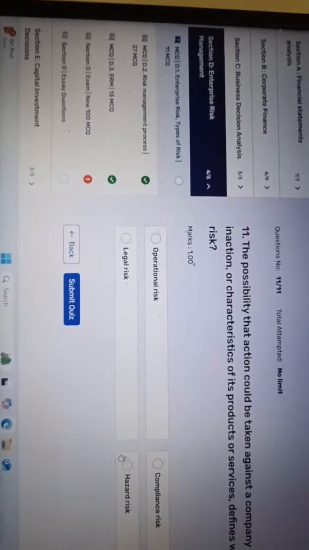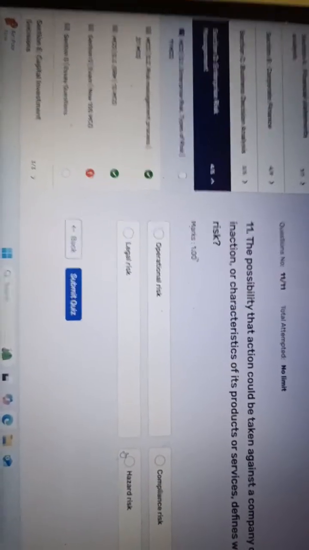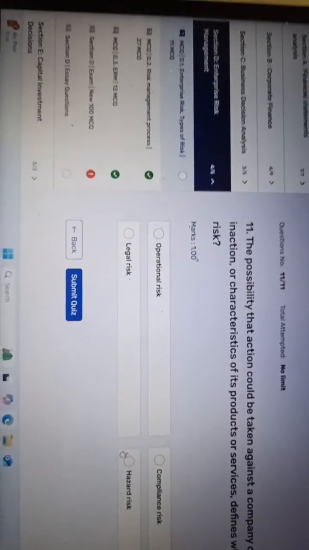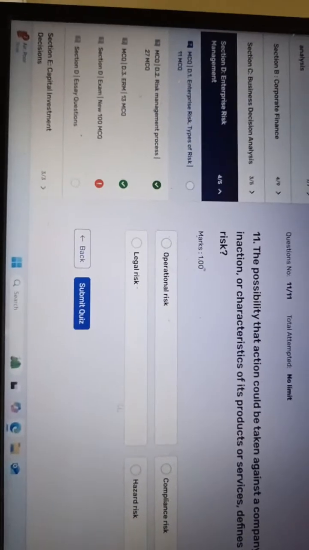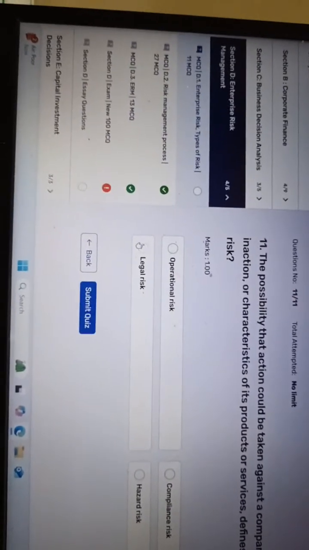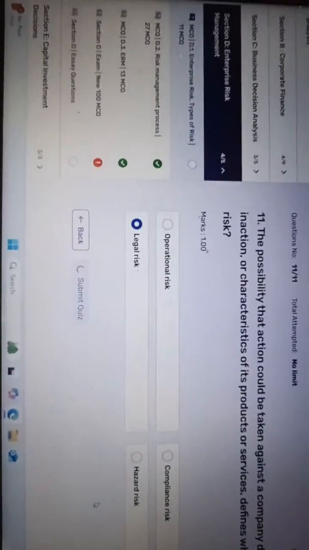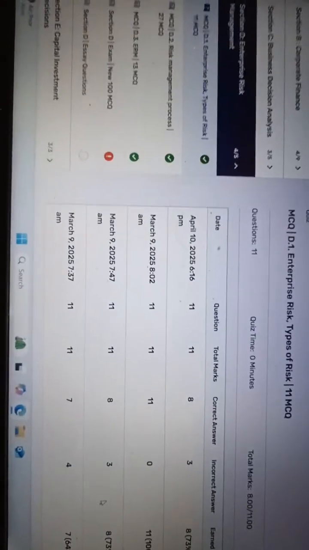What types of action can be taken against the company due to its action or inaction? We should go with legal risks, right? Now we are going to submit and see what the result is.